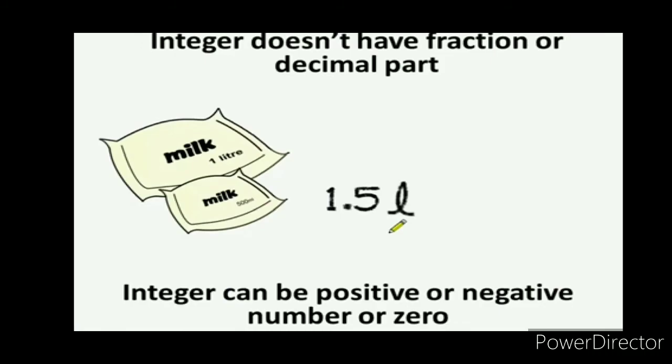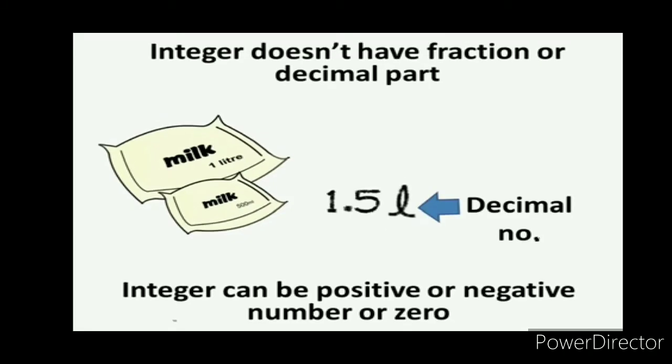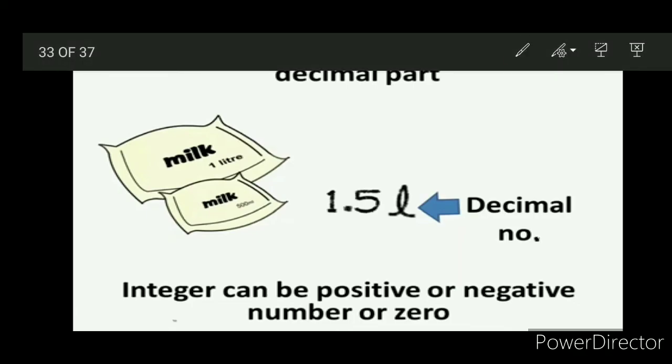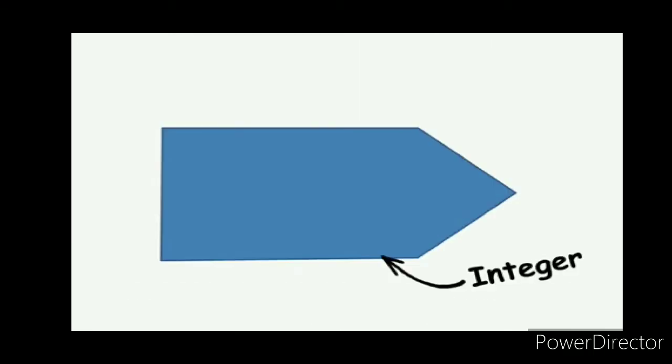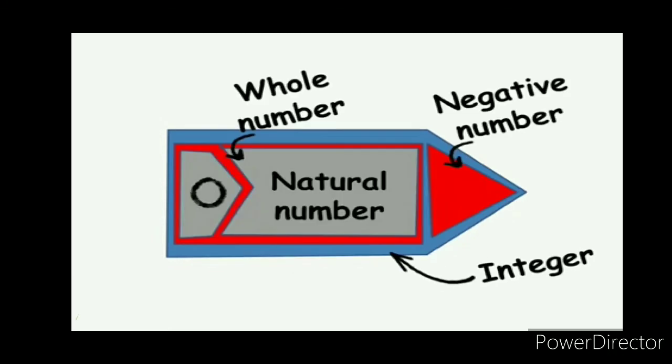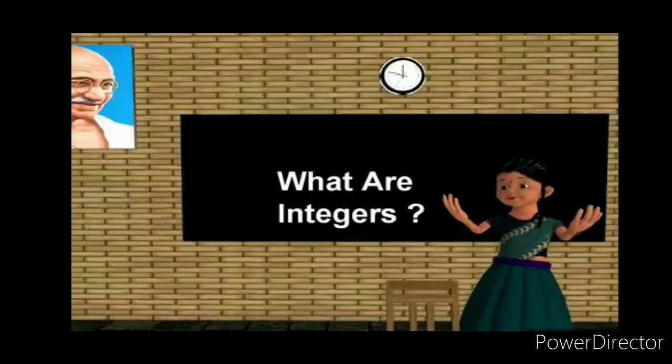Remember that integer does not have fraction or decimal part. This 1.5 liter is a decimal number. Integer can be positive or negative number or 0. Now tell what is integer. Integer is collection of whole numbers and negative numbers. That was all about integers.